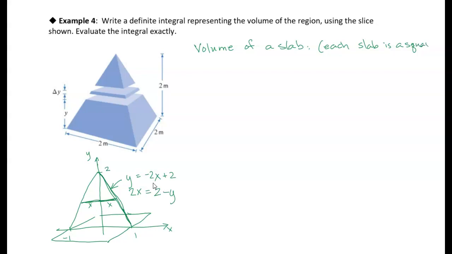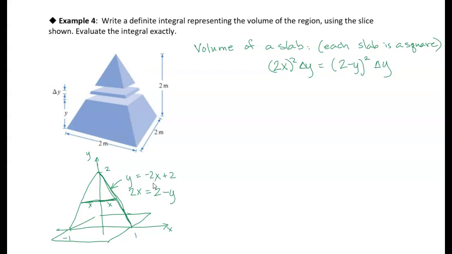I can find the cross-sectional area by taking length times width, and since it's a square, that's 2x squared times delta y. Since I want to integrate with respect to y, 2x is equal to 2 minus y, quantity squared, delta y. That gives us the volume of any little slab.